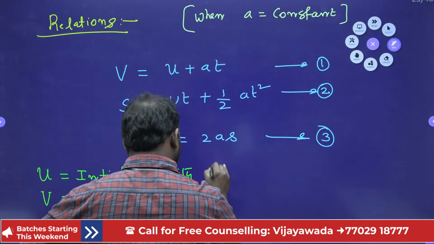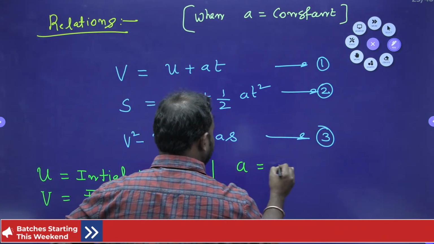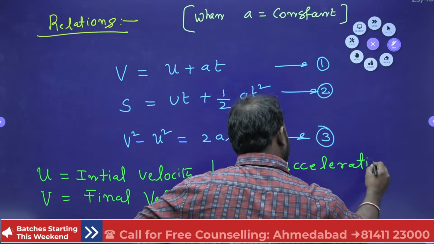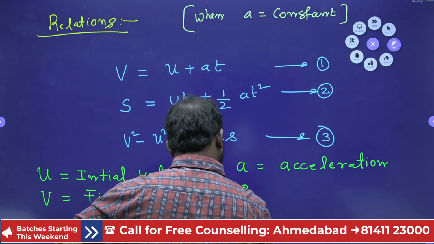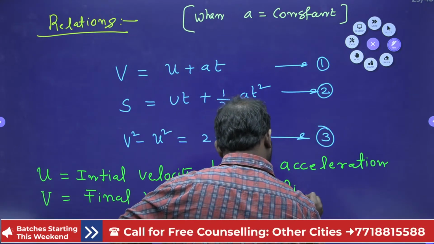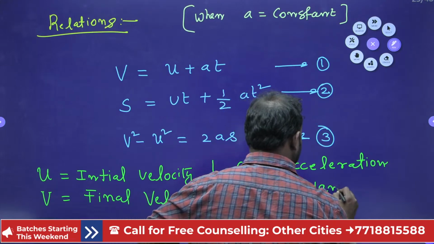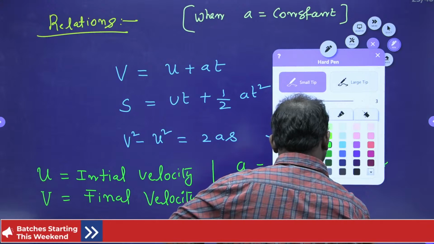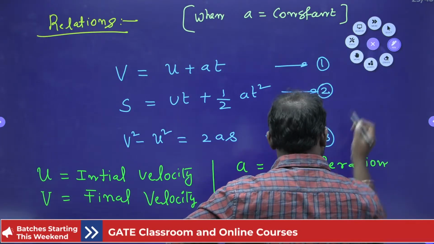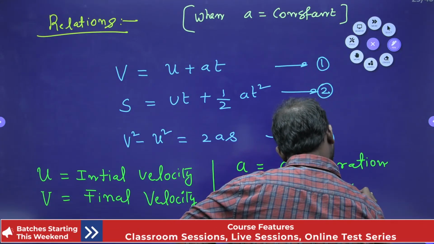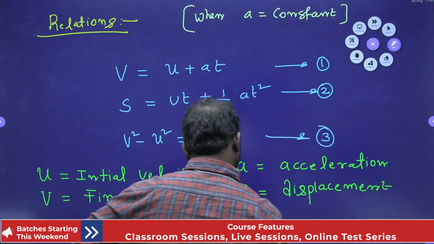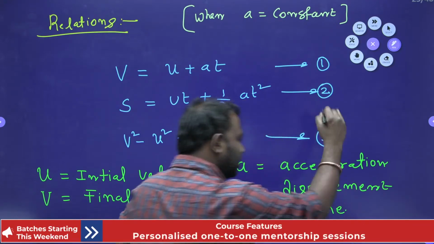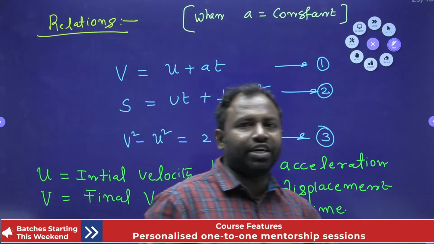A is equal to acceleration, and S is equal to displacement, right? And then T is equal to time. Isn't it, guys? Right?